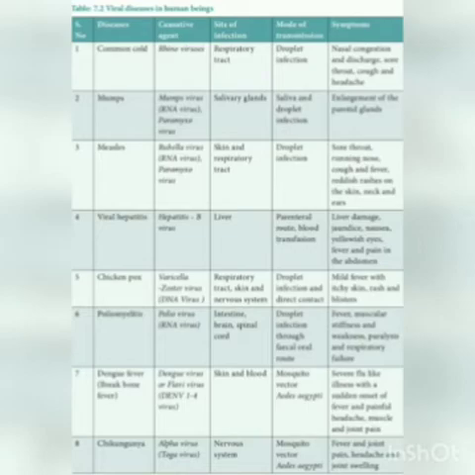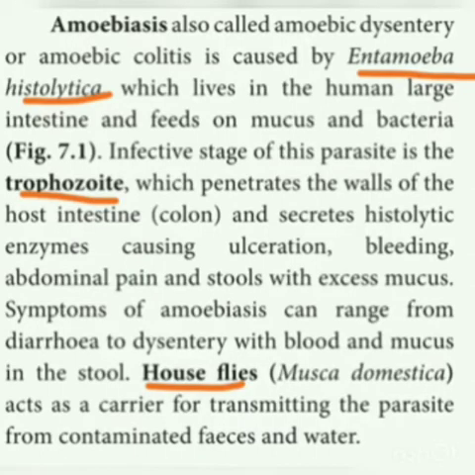And then the next question is in protozoan diseases, you have to study, write a note on amoebiosis. Write in points. Amoebiosis is also called amoebic dysentery, which is caused by Entamoeba histolytica, which lives in the human intestine. And the infective stage of this parasite is the trophozoite. And then what are the symptoms of this amoebiosis? And houseflies act as a carrier for transmitting this parasitic disease.